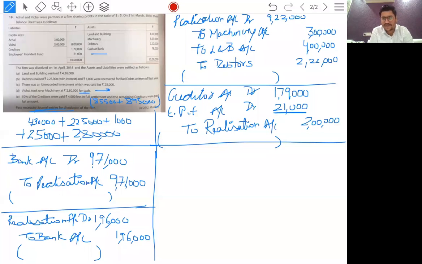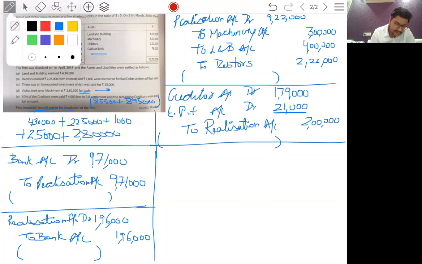What is the profit or loss? Realization account debit.